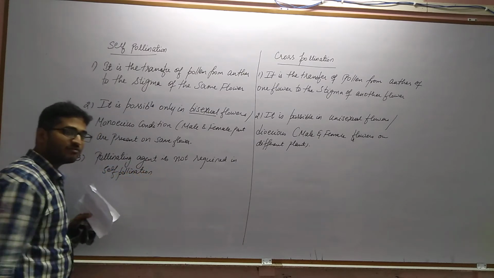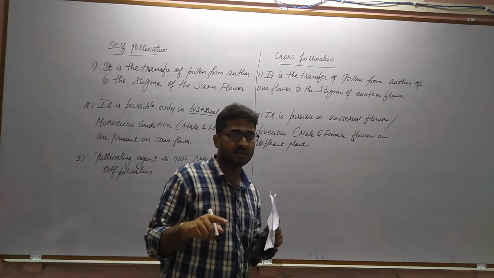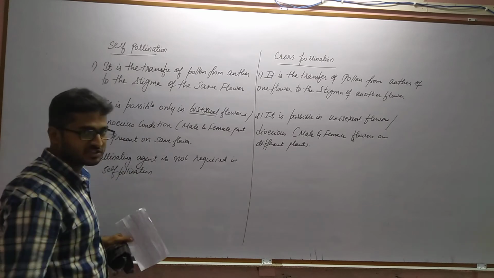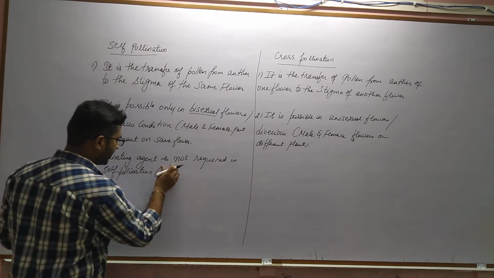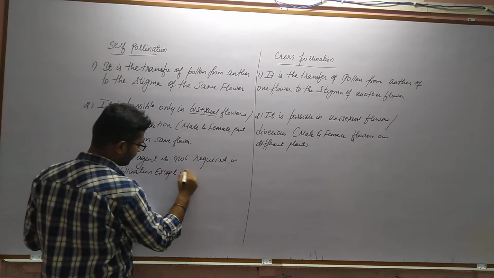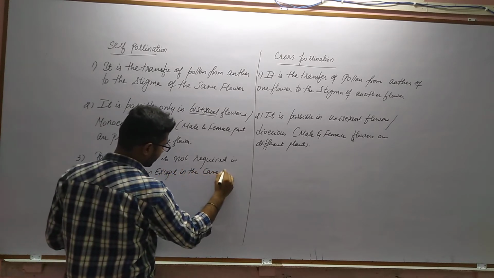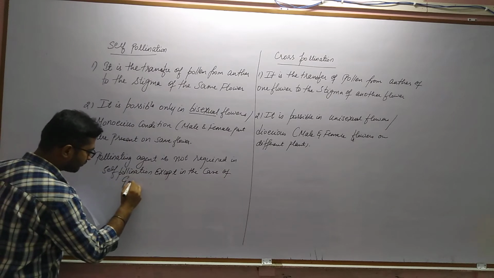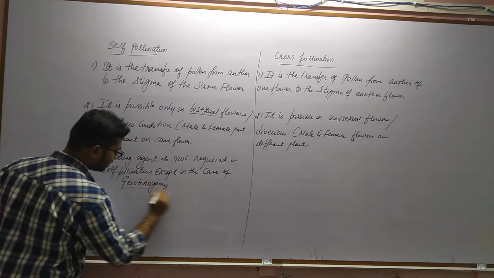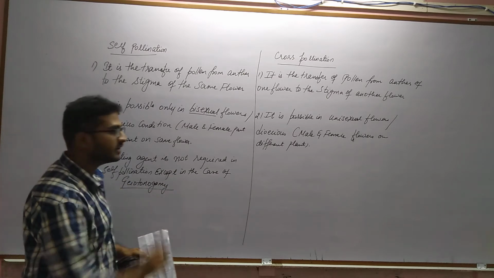If you remember, self-pollination has two types, autogamy as well as geitonogamy. In case of geitonogamy, pollinating agents are required. So here we can write, except in the case of geitonogamy. Clear? This point is important to mention in the answer.